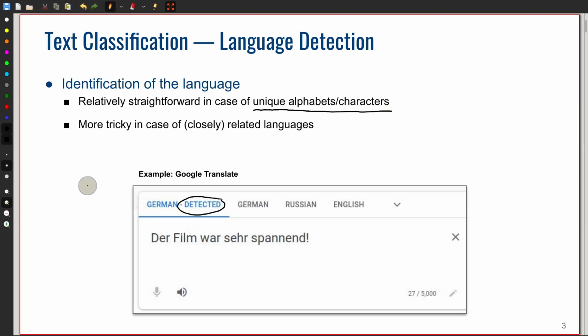But this can be much more tricky if you have closely related languages. For example, English and German are quite related, particularly when a text is very short. Then this task might not be as trivial as you might think.